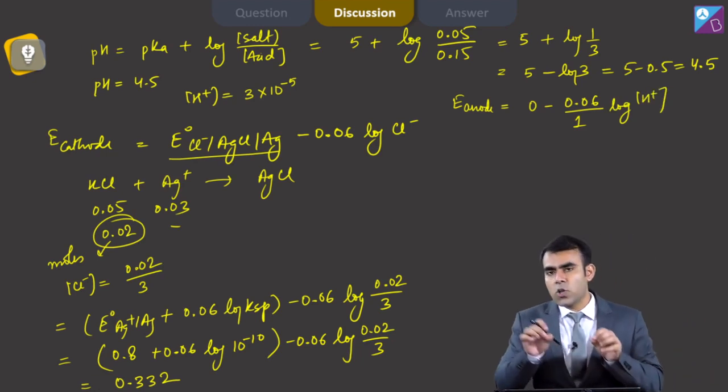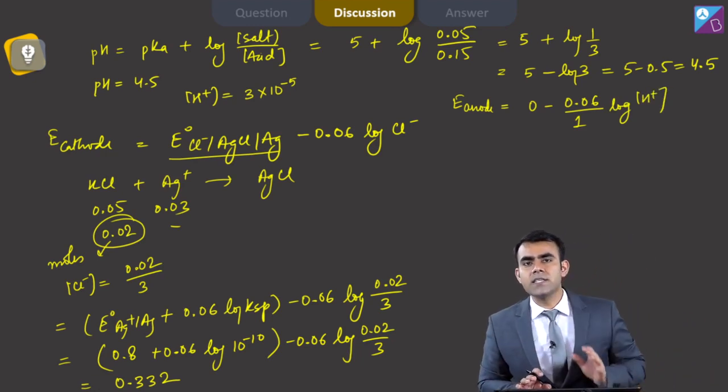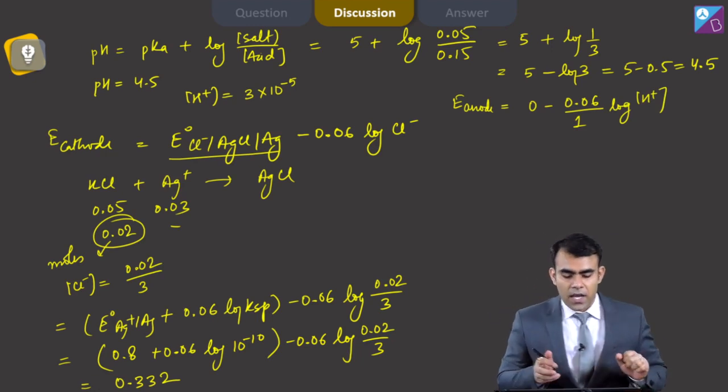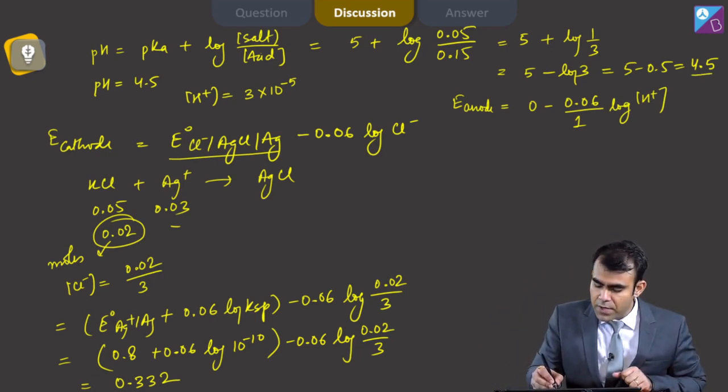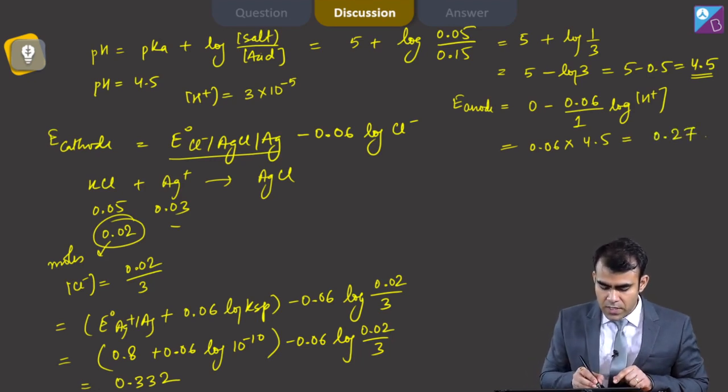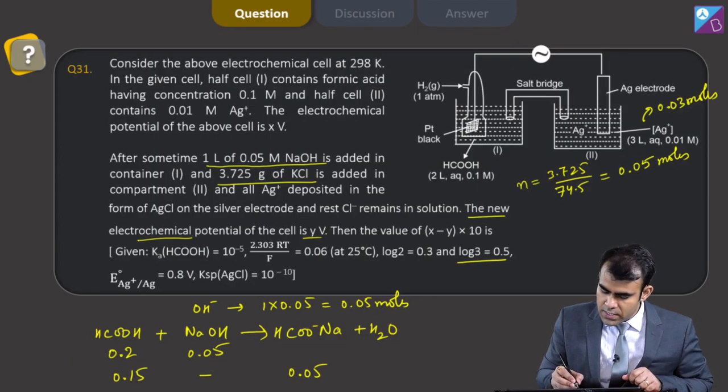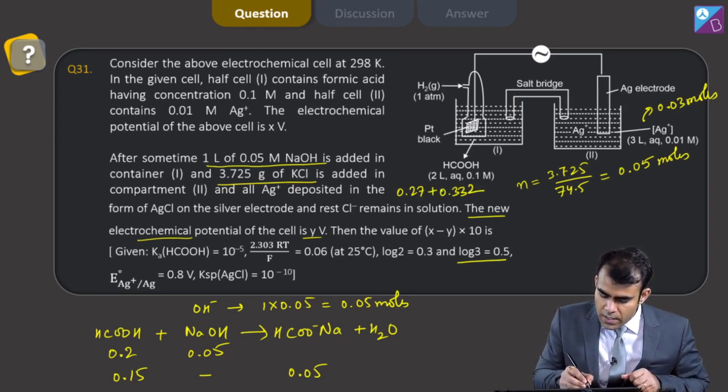And we have seen minus log of concentration of H plus is pH, and the value of pH we know is 4.5, so 0.06 into 4.5 is 0.27. So this is 0.27, this is 0.332, so this is 0.27 plus 0.332, and we get Y as 0.602 volt.